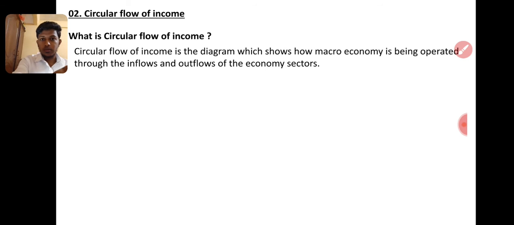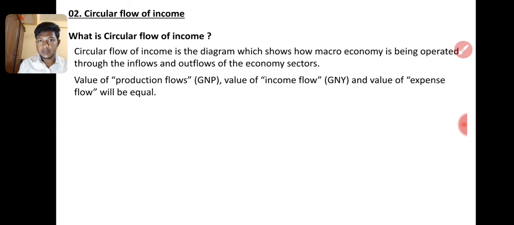So I already explained this. Production will be given to the public. The firm will produce and give to the public and take the money. So value is going, income is coming, right? And expense from their point of view, that is expense. From the public's point of view, consumption will be expense.